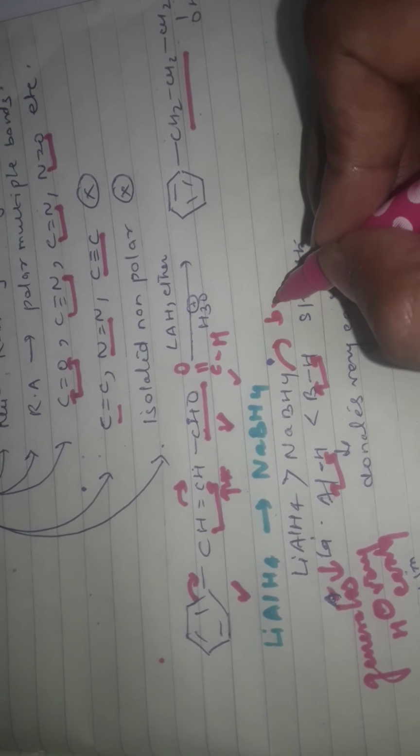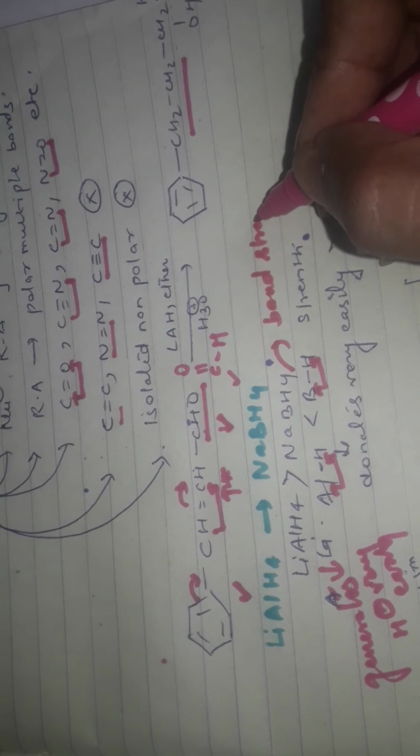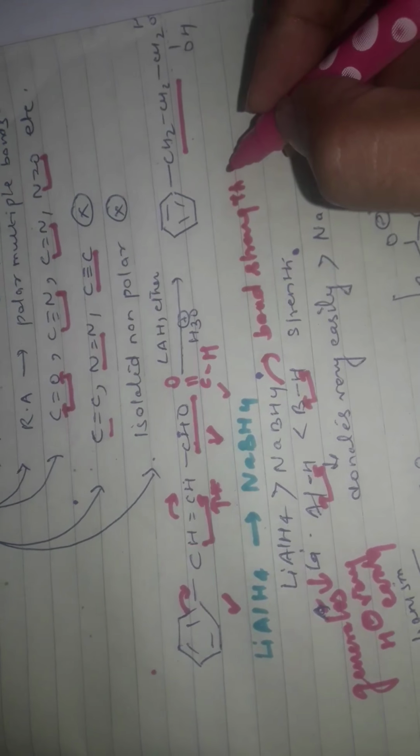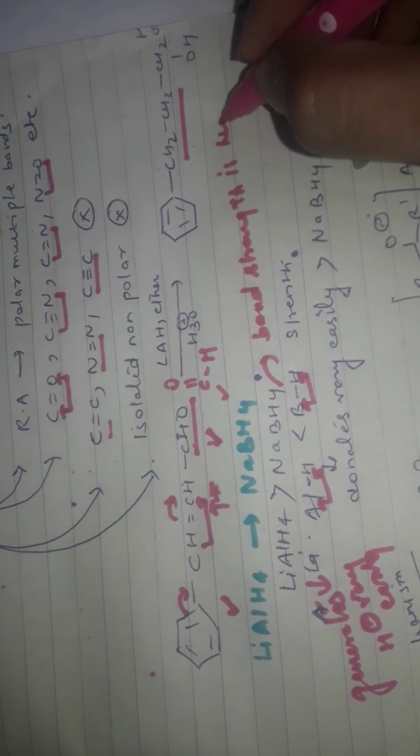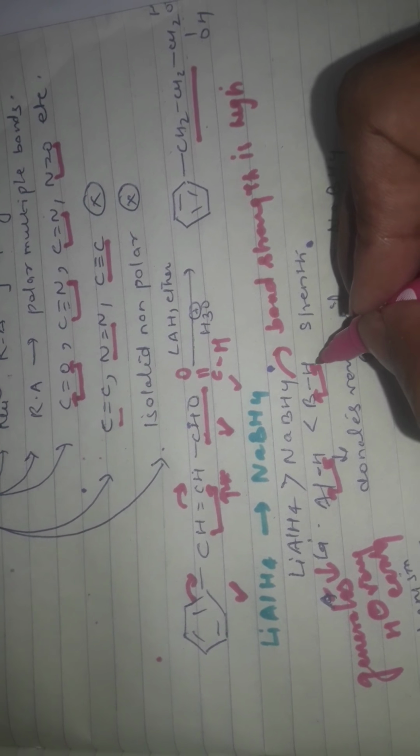BH bond strength is high, so for releasing hydride, since the bond is very strong, it is not able to release hydride.